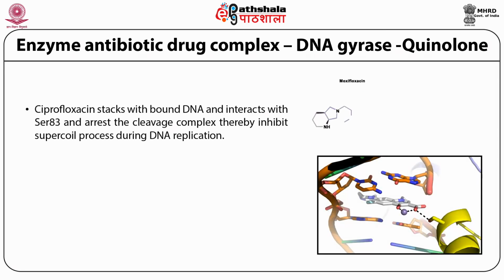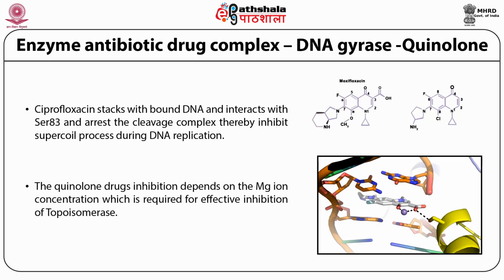Ciprofloxacin, which is in gray, stacks with DNA, which is in orange, and interacts with serine 83, shown in yellow on the left side, thereby inhibiting the supercoiling process during DNA replication. The quinolone drug inhibition depends on the magnesium ion concentration, which is required for the effective inhibition of topoisomerase.